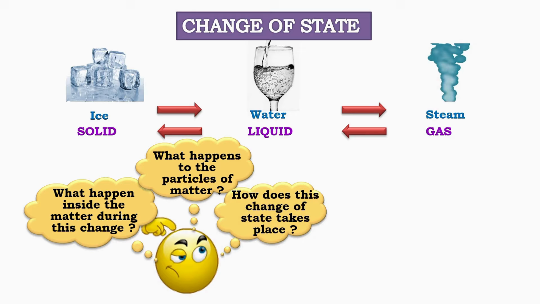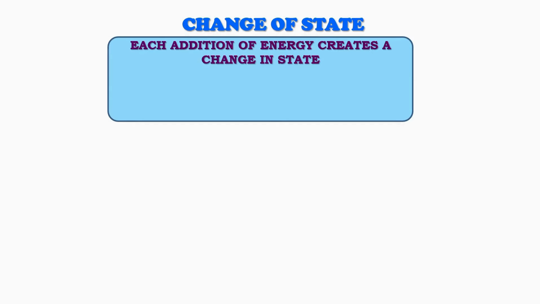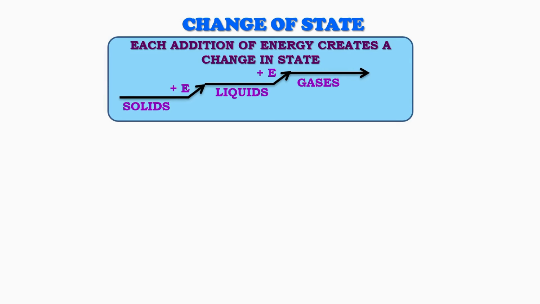The state or phase of matter can change when temperature changes. When heat is supplied, particles gain energy, and when heat is removed, particles lose energy. Each addition of energy causes matter to move into a more active state. Solids change into liquids, and liquids further change into gases when energy is continuously added. This process is explained by the kinetic theory of matter.